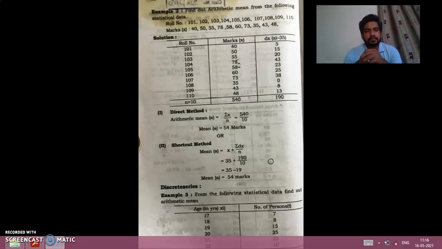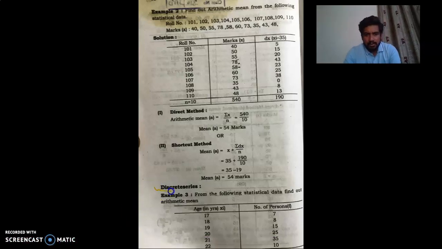set of data. In discrete series, we have two columns, where one is the information given, and the other is the frequency of repetitions of that particular information. Here in this problem there is a mention of discrete series. This is a problem of discrete series. What we have to do here: from the following statistical data, find out the arithmetic mean. Here the information is given. This is the age in years, and these are the frequencies, meaning number of persons.